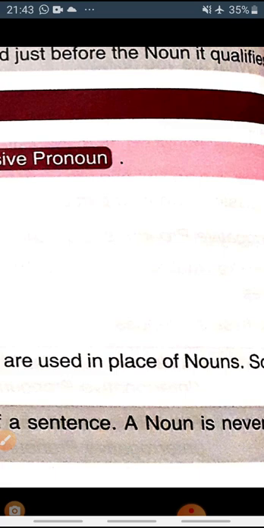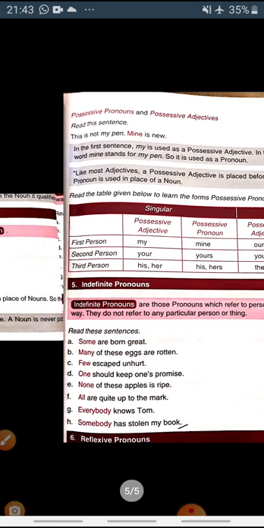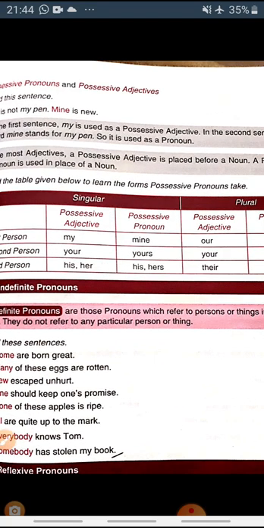Now talk about the difference between possessive pronoun and possessive adjective, which I told you earlier also. See the example: this is not my pen, mine is new. In the first sentence, this is not my pen, here my is the possessive adjective because it is used before the noun pen, right?